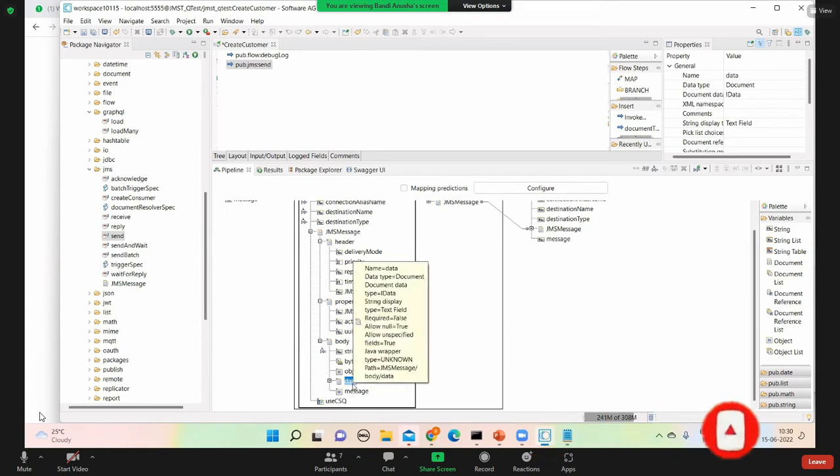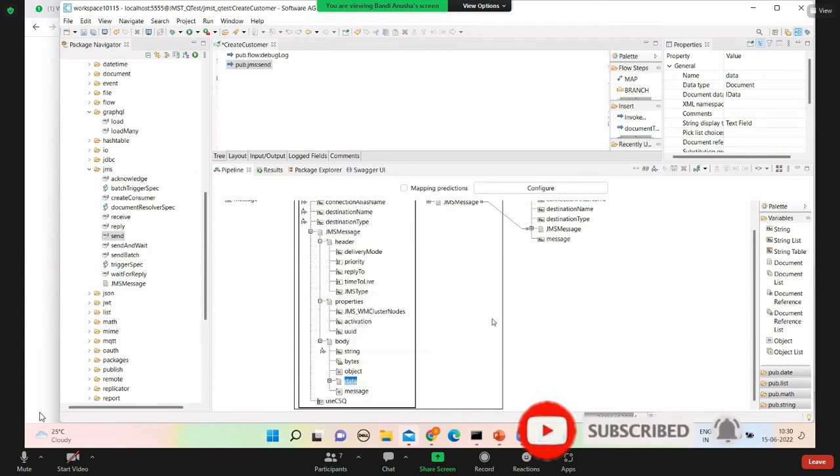That data type is document. So if you have a document with customer ID, customer name and customer details, you know how to create a document type. Yes, sir.